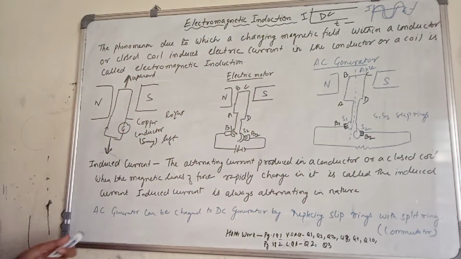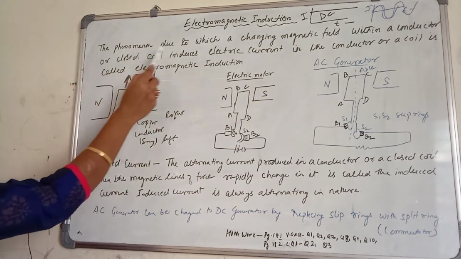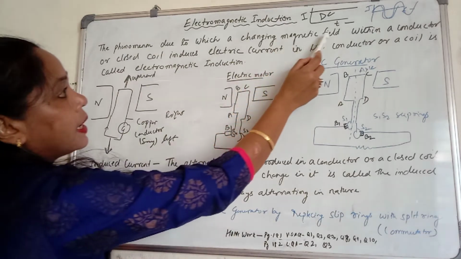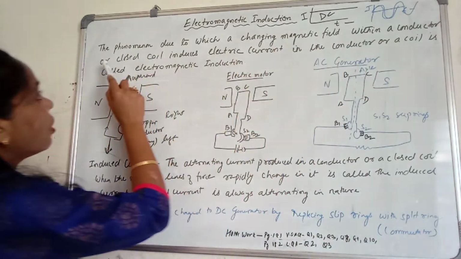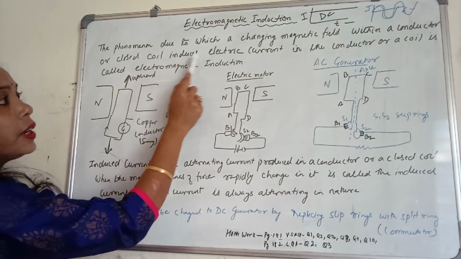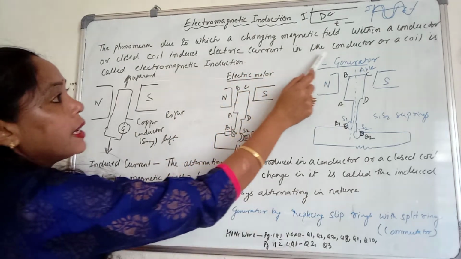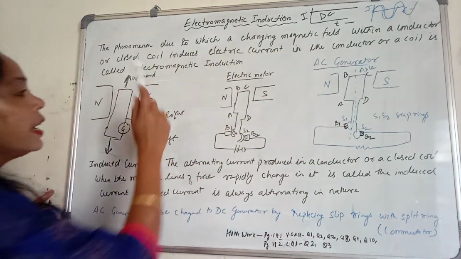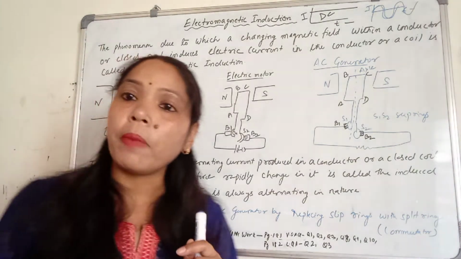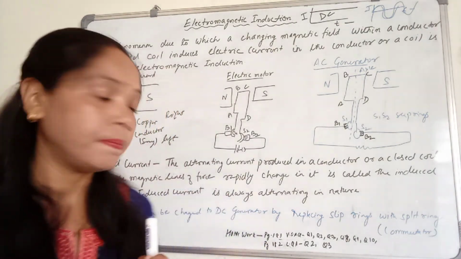So we can say the phenomenon due to which a changing magnetic field within a conductor or a closed coil induces electric current in the conductor or coil is called electromagnetic induction.